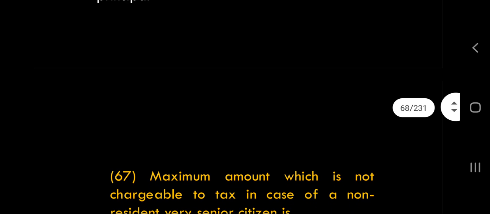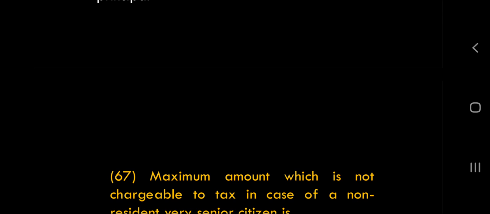If your employer gives you a gift of movable property, up to 5,000 it is exempt. More than 5,000 it is taxable. Suppose your employer gives 8,000 as cash gift. Tell me what is taxable, 8,000 or 5,000?